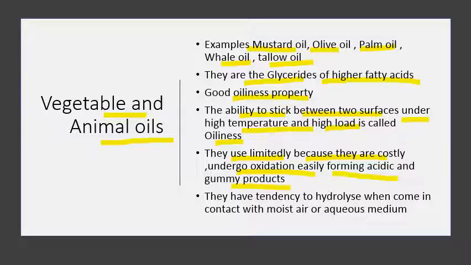They also have the tendency to hydrolyze when they come in contact with moist air or an aqueous medium. So they possess very good oiliness, but they undergo oxidation also. Seeing all the limitations, we have to use these oils carefully.